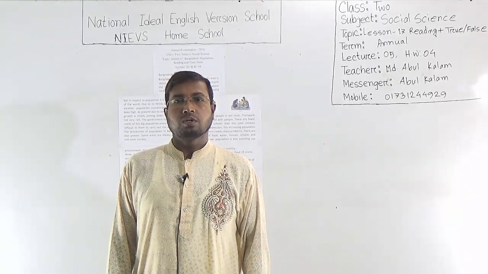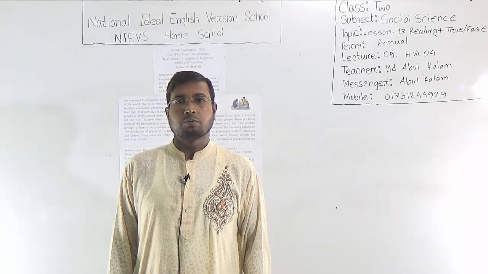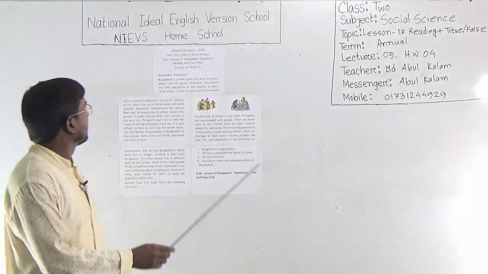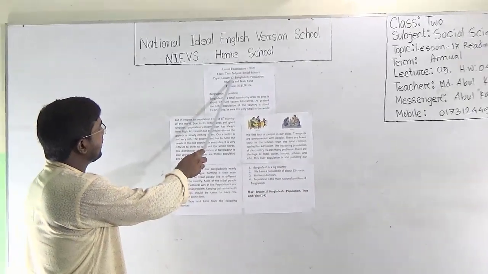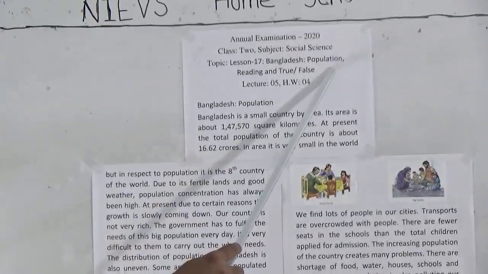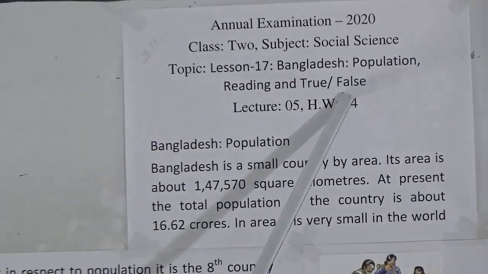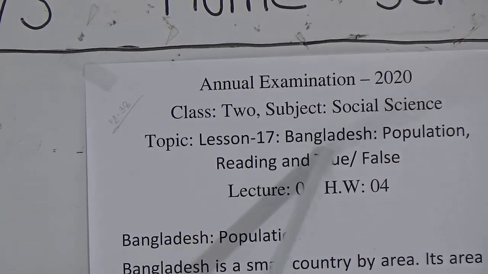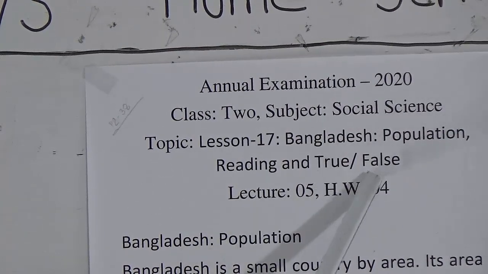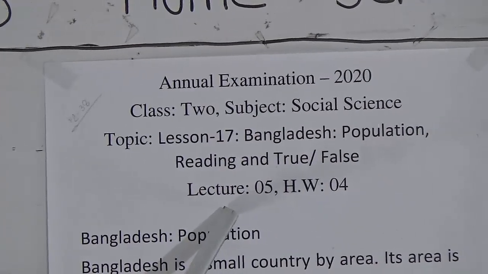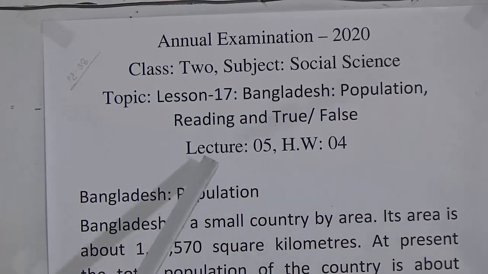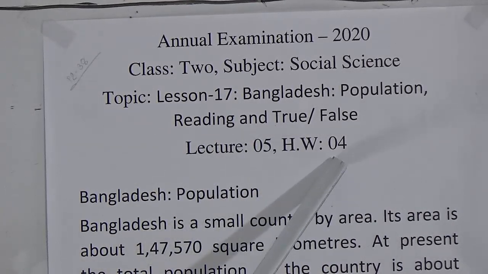Today, I am going to conduct a social science class for the students of class 2. Our today's topic is Lesson 17, Bangladesh Population, Reading and True False. I repeat, our today's topic is Lesson 17, Bangladesh Population, Reading and True False. Dear students, it is lecture 5th and SW number 4 on our annual term syllabus.